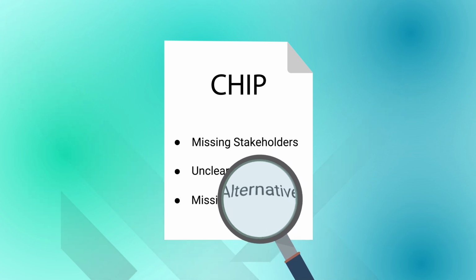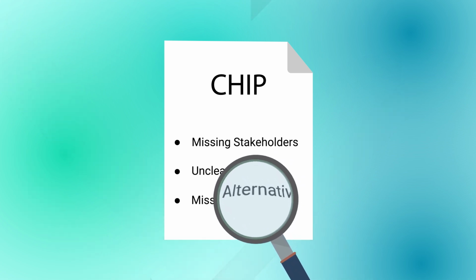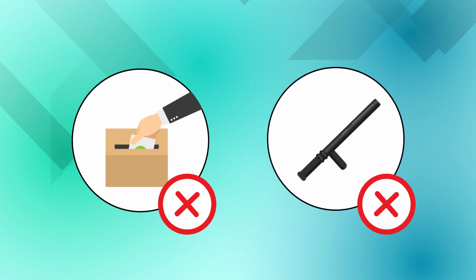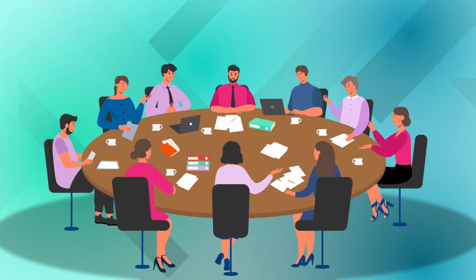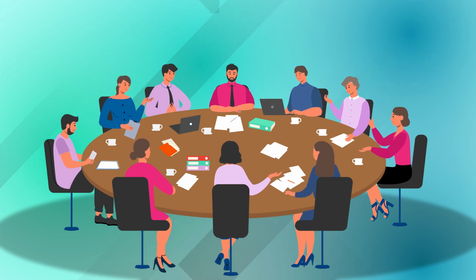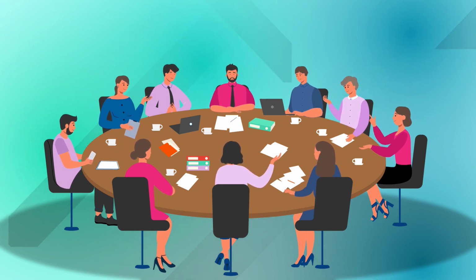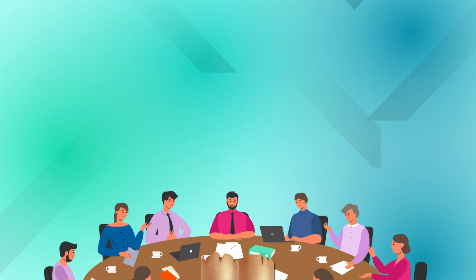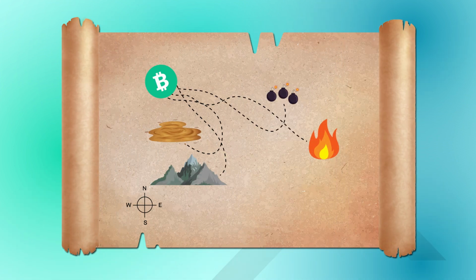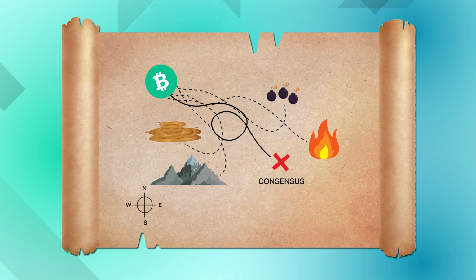It's also worth pointing out that the CHIP process isn't a decision-making process. There is no vote, and no one can be forced to run or not run software. Instead, the CHIP process is a consensus-building process. It's a practical template built to make reaching consensus easier and less costly. Where the CHIP process excels is in providing a clear framework, a path to navigate the challenges of decentralized coordination with stability as a core goal.